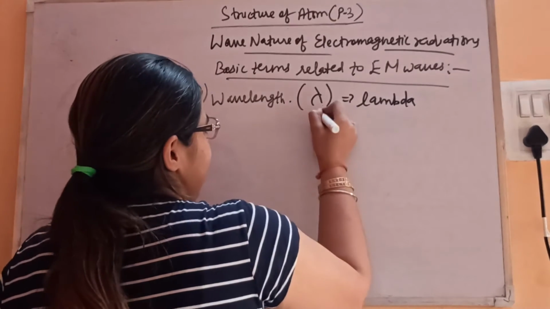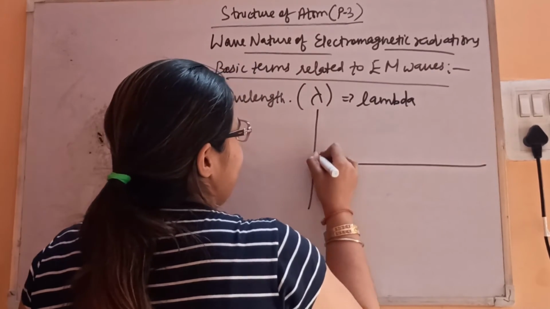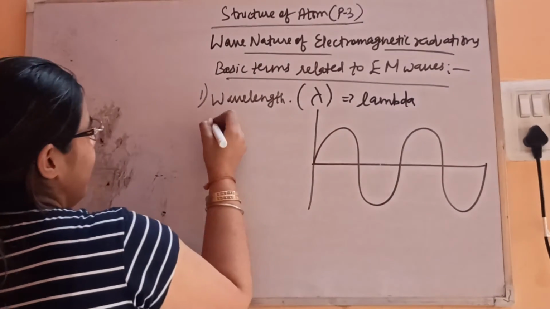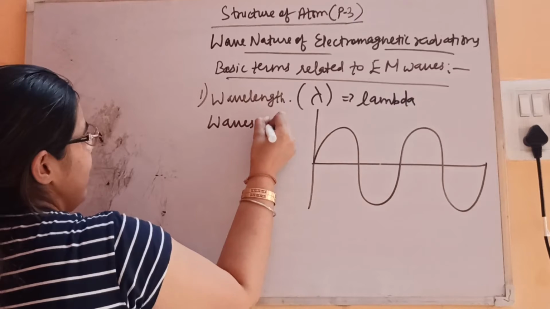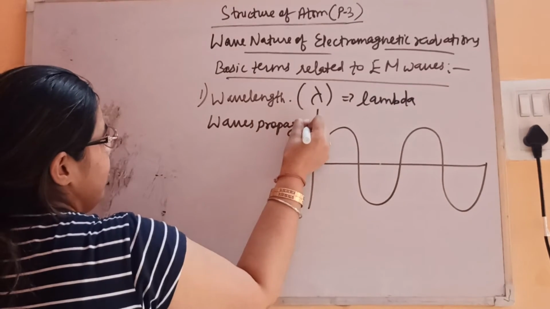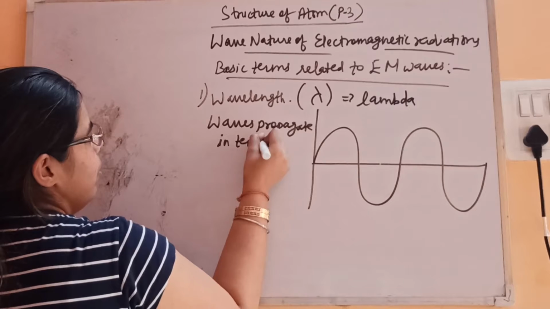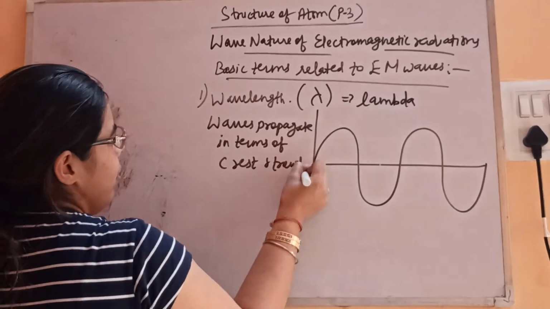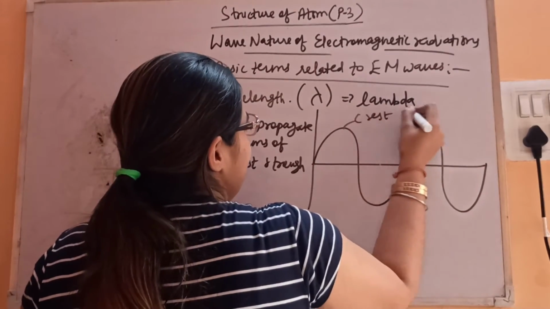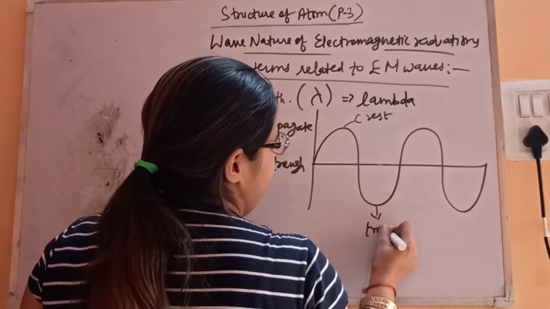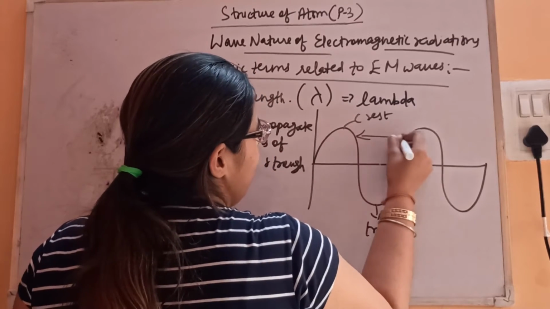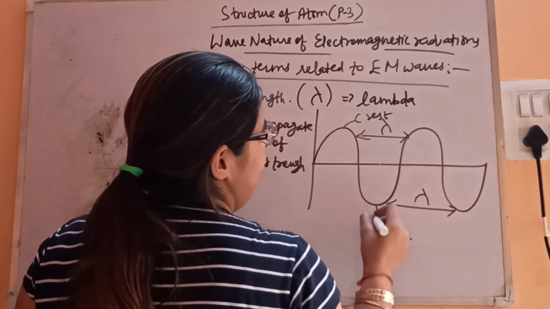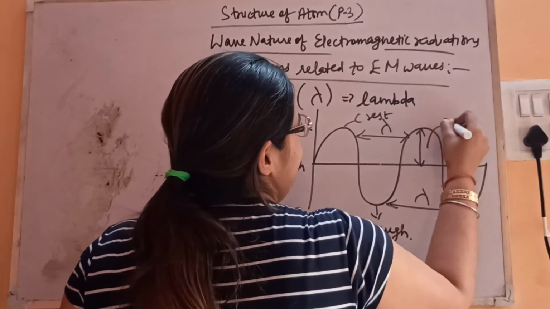This is basically represented in the form of crest and trough. This you have studied in the sound chapter in 9th standard. This is one wave till here. Because electromagnetic waves propagate in terms of crest and trough. This upper portion is known as crest, this is known as trough. And the distance between two consecutive crests or troughs is known as lambda. This is lambda, and the height of the wave represents its amplitude.